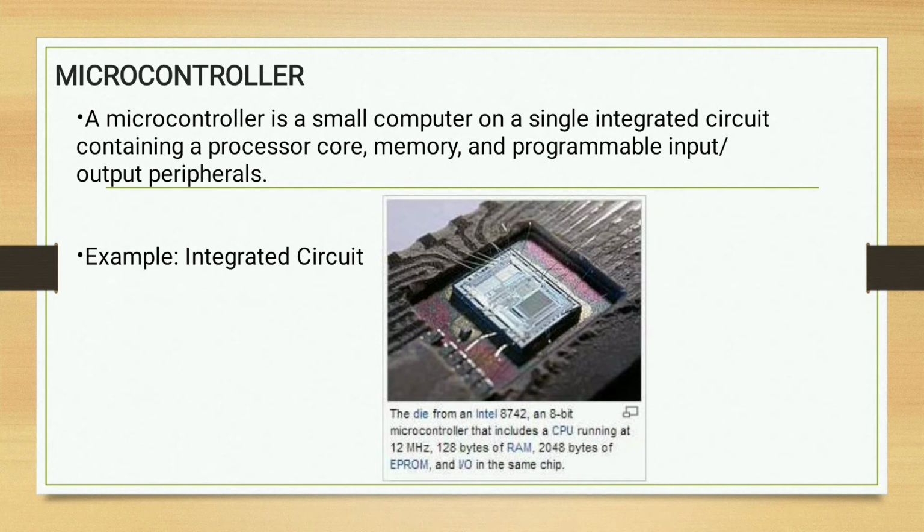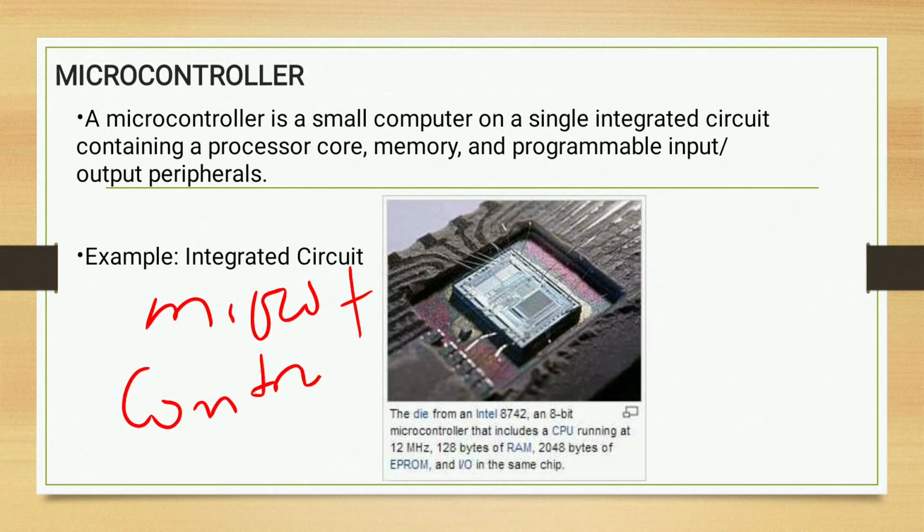Here is the picture of the integrated circuit. The term microcontroller is made up of micro plus controller.